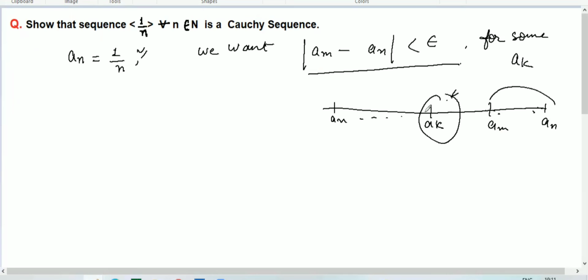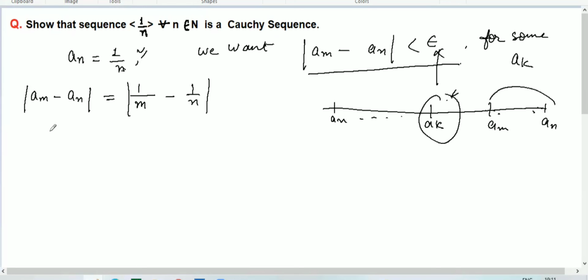So we need to find a_k, and the value of a_k depends on this epsilon. So we have to find a_m minus a_n. In place of n we substitute m, so our expression will be 1 over m minus 1 over n.